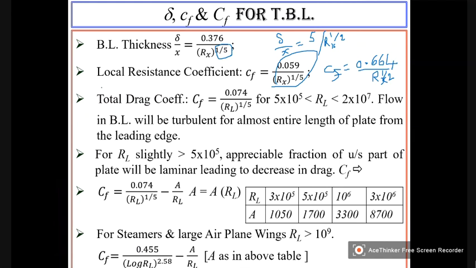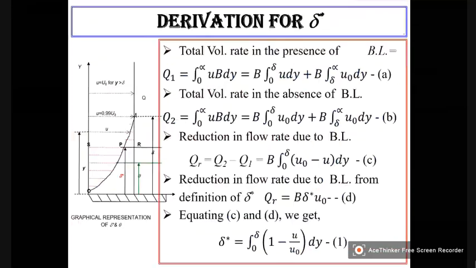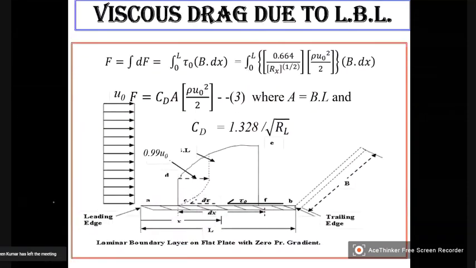And for the case of total drag coefficient, we got CD is equal to 1.328 divided by RL to the power of half. This is what we got here.